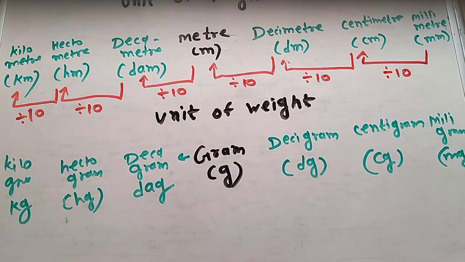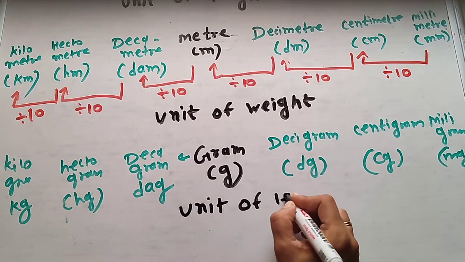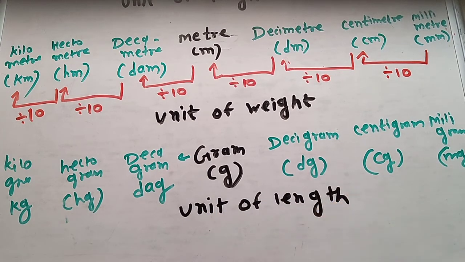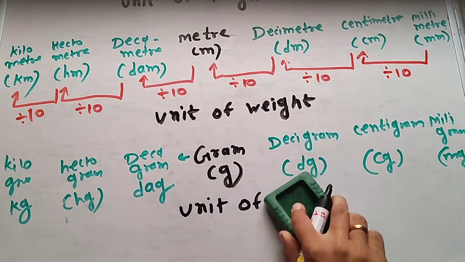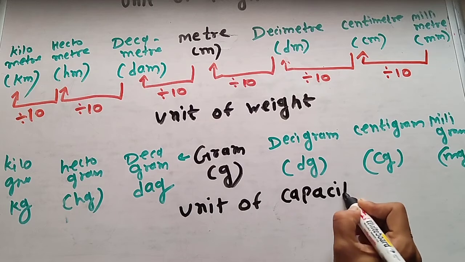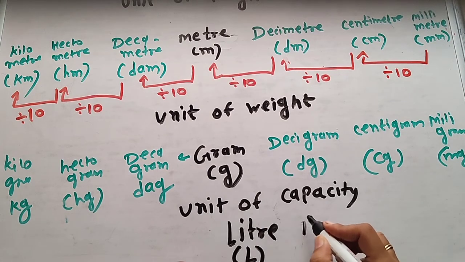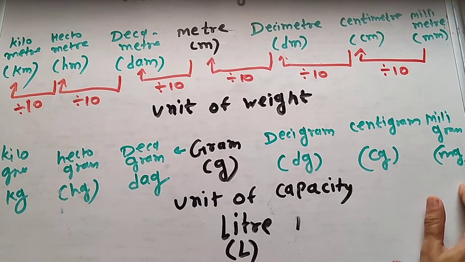Then again you have to write the same for capacity. The standard unit of capacity is liter, written L. Again here you have to write deciliter, then centiliter, and then milliliter.